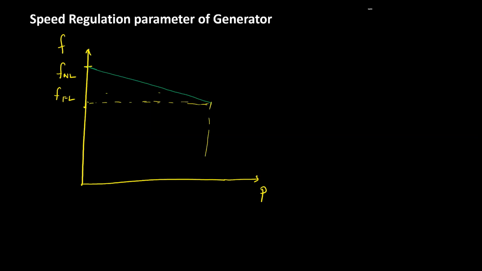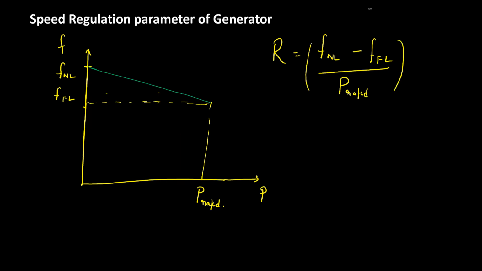Suppose this is the rated power output of the generator. Now the speed regulation parameter R is defined as F no load minus F full load, divided by the rated power output of the generator. Understand?